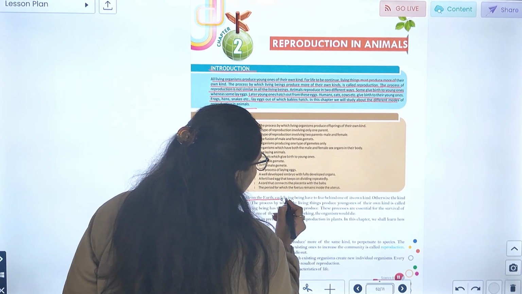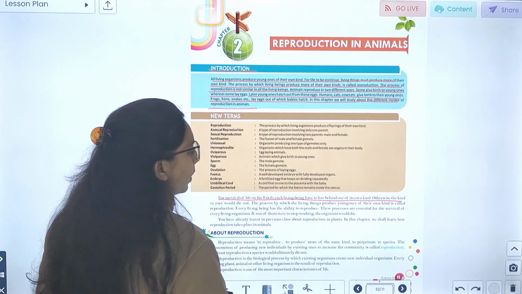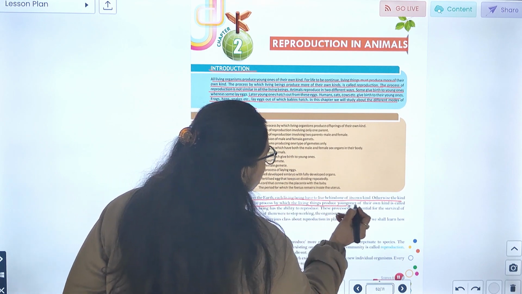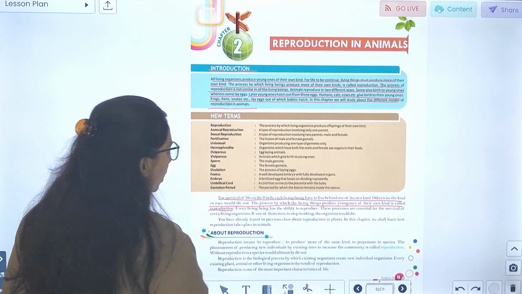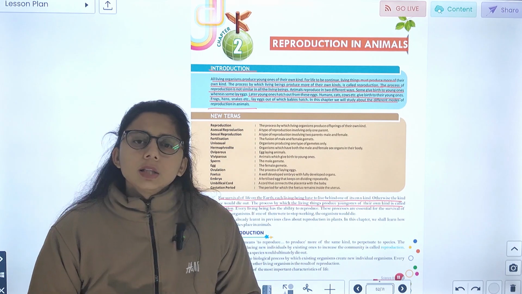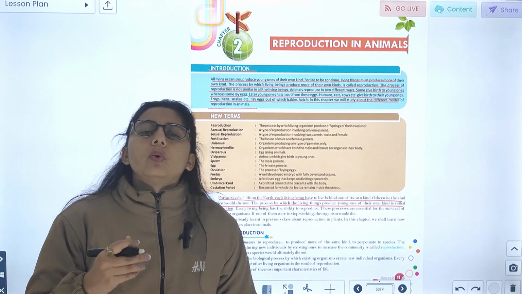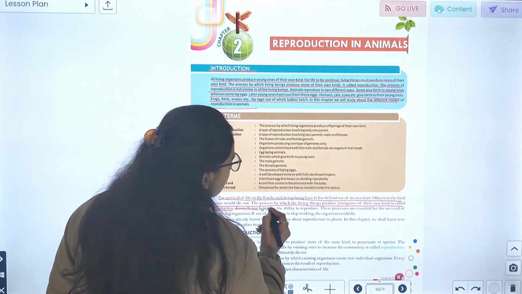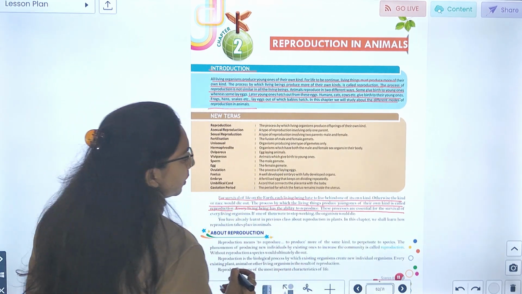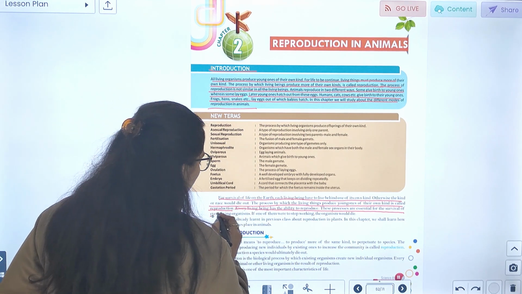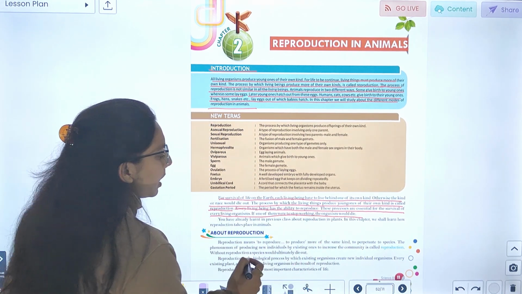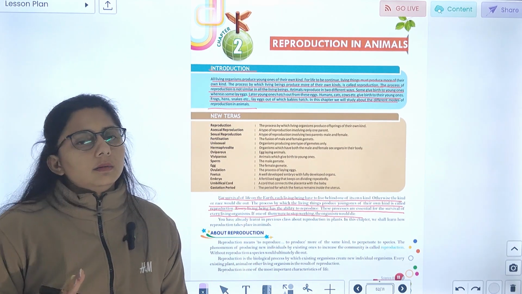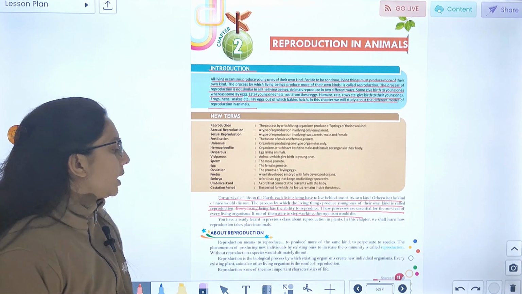For survival of life on the earth, each living being has to leave behind one of its own kind. Otherwise, kind or race would die. The process by which living things produce young ones of their own kind is called reproduction. ठीक है, जो process इससे living things क्या produce करते हैं, young one of their own kind, उस process को कहते हैं reproduction. Every living being has the ability to reproduce. These processes are essential for the survival of every living organism. If one of them were to stop working, the organism would die. ठीक है, कोई कुछ भी अगर एक work करना stop कर दे, the other one will be dead.